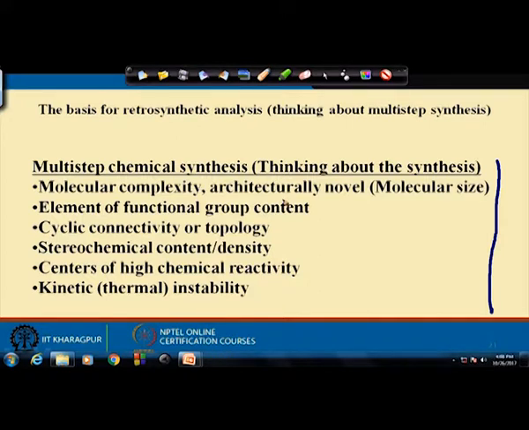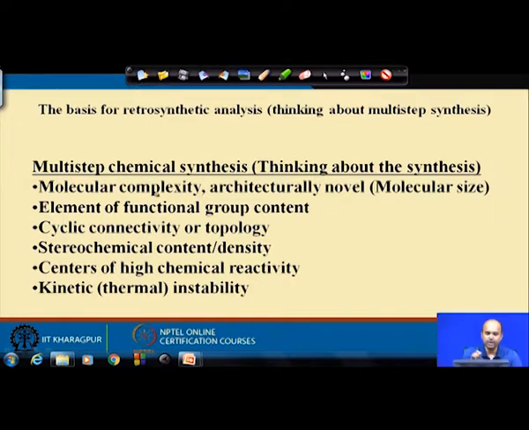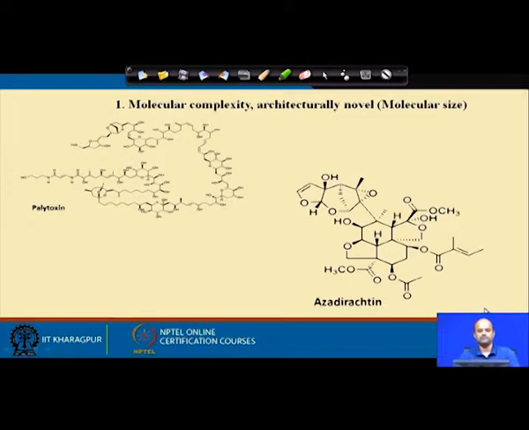At the very beginning, we will always look for, as I said, molecular complexity. Now, go back to the slide where you can find it. So, the first point, once the target is given to you, you see its molecular complexity, how complex a molecule can be. But definitely do not worry, throughout our discussion we will talk about molecules which are not that complex. These molecules are really complex. We will talk about very simple molecules which you can essentially do with your acquired knowledge.